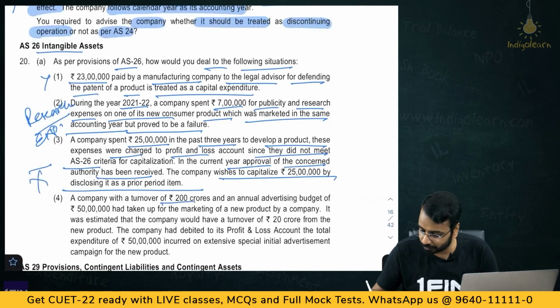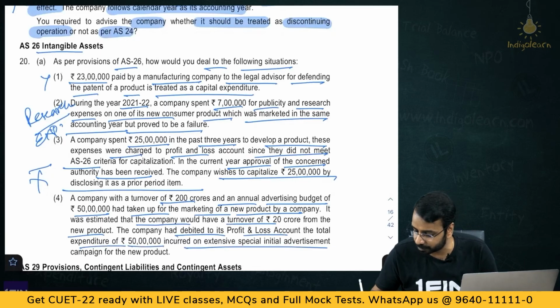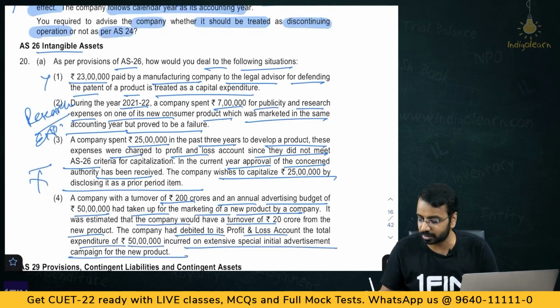A company with turnover of 200 crores and an annual advertising budget of 50 lakhs has taken up marketing of a new product. It was estimated that the company would make a turnover of 20 crore from the new product. The company has debited to the P&L the total expenditure of 50 lakhs incurred on expensive special initial advertisement campaign.